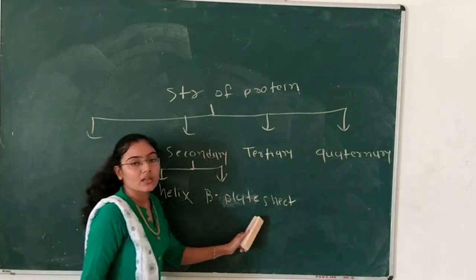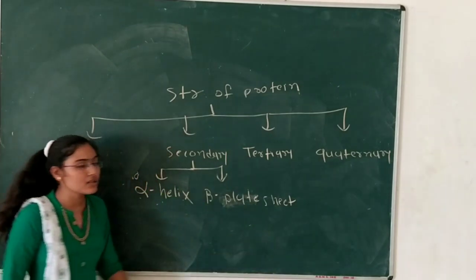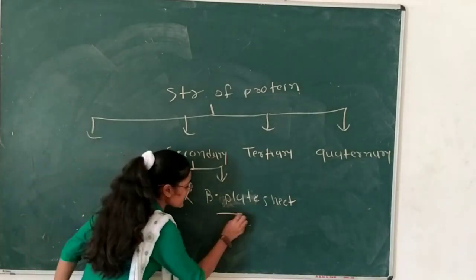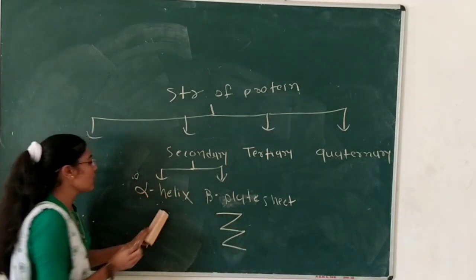Now we will see the beta pleated sheet structure. The beta pleated sheet structure has a zigzag manner structure. They do not have the helical structure.